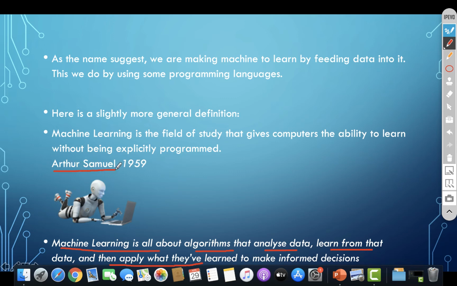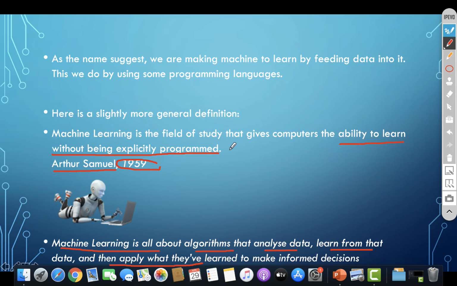Arthur Samuel made one more definition. He is the founder, who started ML in 1959. Machine learning is a field of study that gives computers the ability to learn without being explicitly programmed. We are feeding all the data, whatever I mentioned, using some computer program.